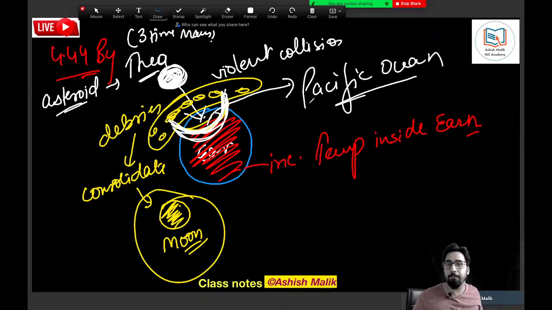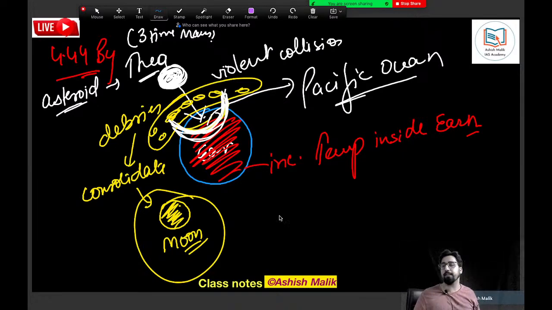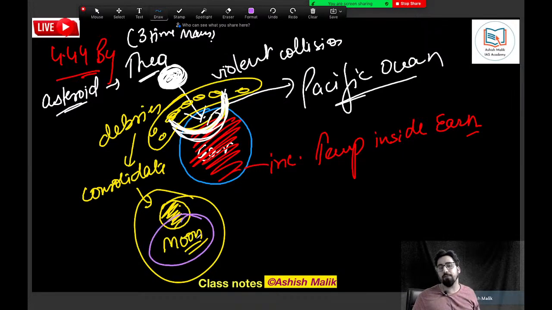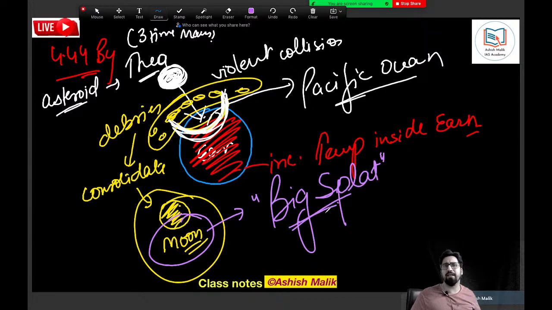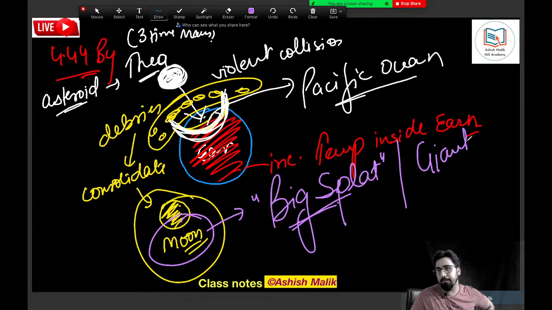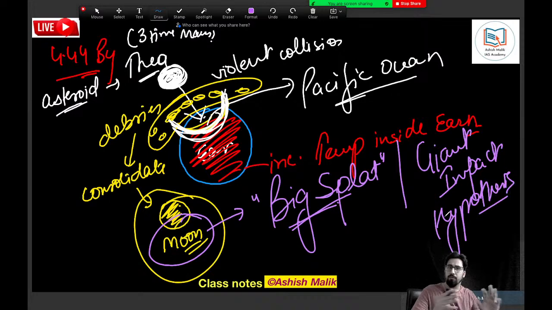You getting my point? This is presently the most accepted theory, and this theory for the formation of the Moon is known by the name the Big Splat Theory. This is called the Big Splat Theory, also called the giant impact hypothesis. Okay, you can call it Big Splat also, you can call it giant impact hypothesis also.